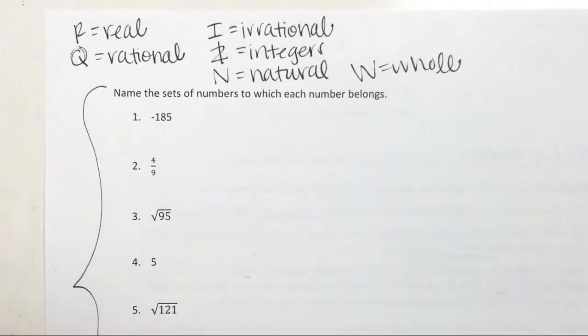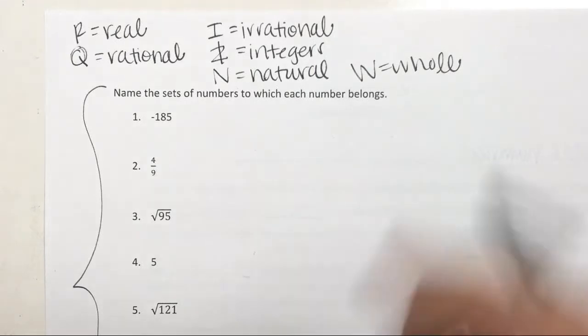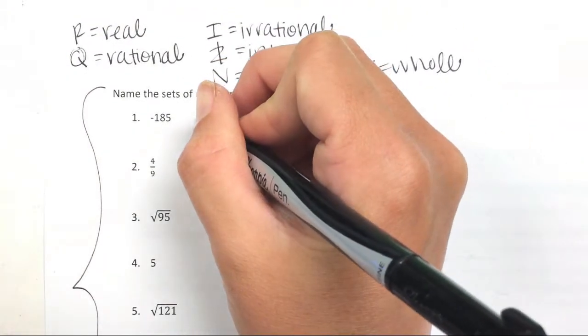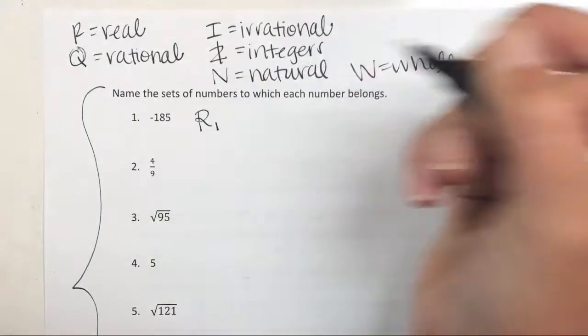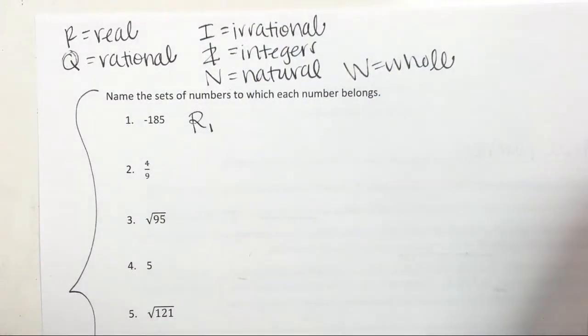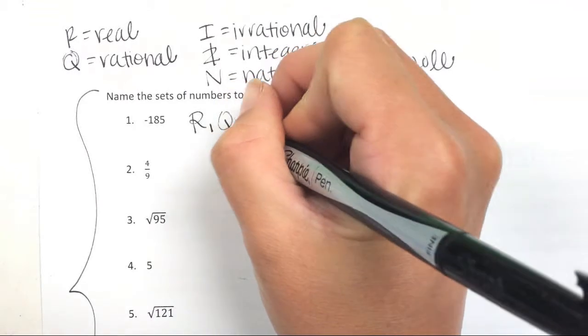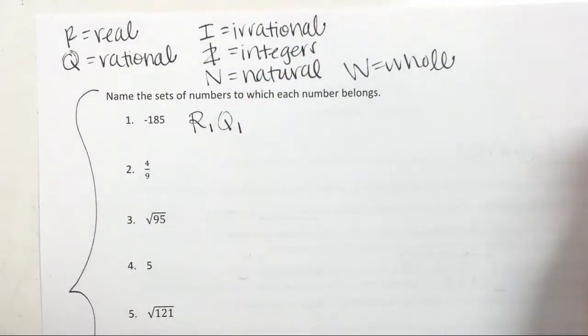So when I ask you to name the sets of numbers to which each number belongs, you don't have to write out the word. You can just put the letter beside it. Okay, so for number 1, tell me one of the letters to write beside it. Real. Okay, so R. Jairus, give me another letter. Okay. Megan, give me another letter.